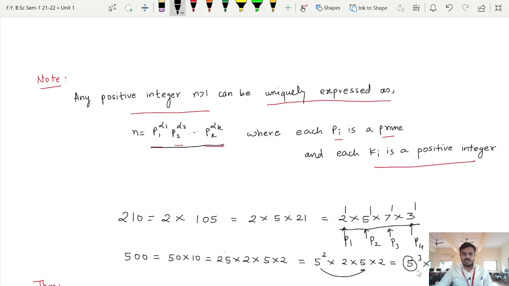So the value of p1 is 5, the value of p2 is 2, the value of alpha 1 is 3, and the value of alpha 2 is 2, and that is nothing but the canonical form of 500.